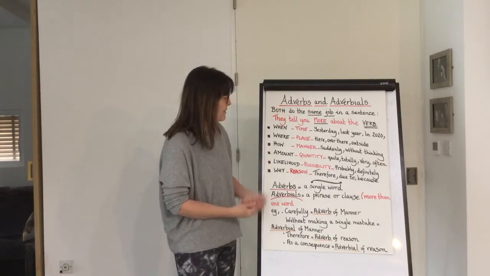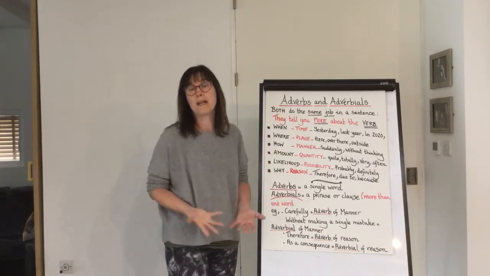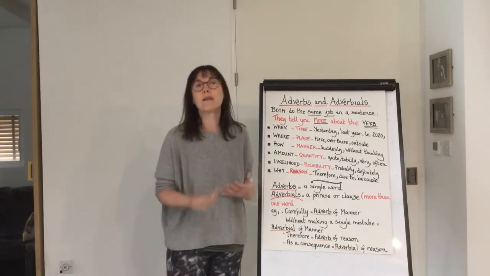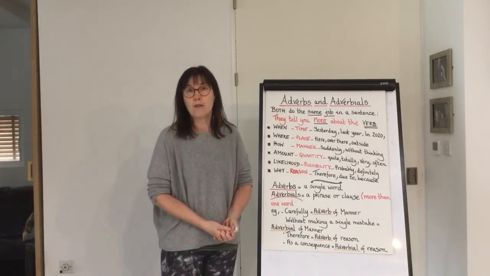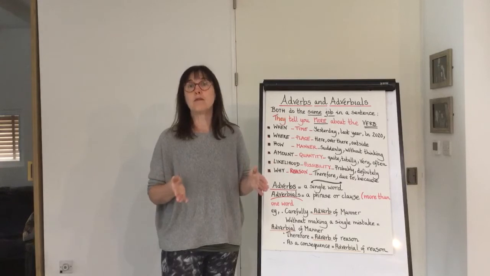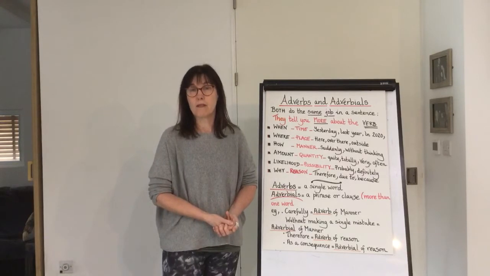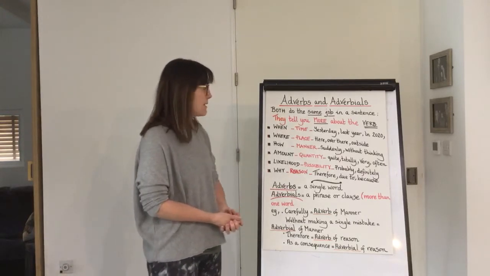Then we have adverbs that tell us how, and these are called adverbs of manner. Now they're probably the most common adverbs, and they tend to end in ly if they are single word adverbs, but they might be a phrase as well. They might be a group of words that tell you how the verb was done.